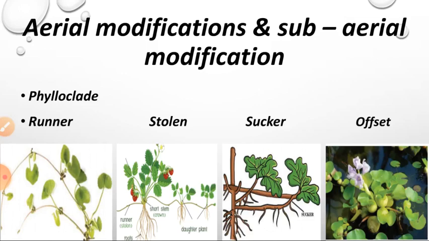First one, phylloclade. In a dry climate, conserving water is a challenge. So here the cactus has a thick stem and the leaves are modified into thorns. Why? Because the stem of the cactus stores water and minerals for a long time, and the leaves of the cactus are modified into thorns, and the stem is helpful in the process of photosynthesis. So this is about the phylloclade.